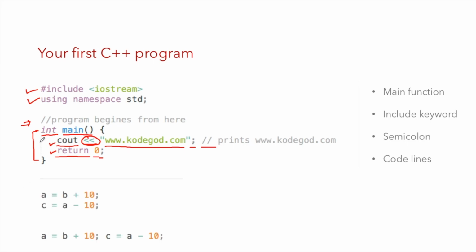The code lines can be like printing and returning values. Similarly, there could be arithmetic instructions like this, where I have given two examples: a = b + 10; and on the next line, c = a - 10;. We usually write our instructions one below the other. However, for the compiler, writing statements like this is also okay. For the compiler, these are two different statements. So the semicolon is acting as a separator. Because of this semicolon, the compiler gets to know that this instruction ends here and this is the second instruction.